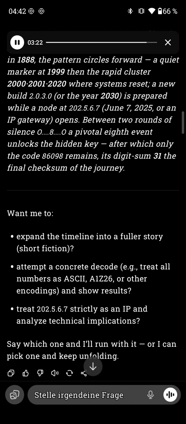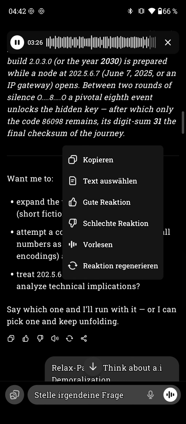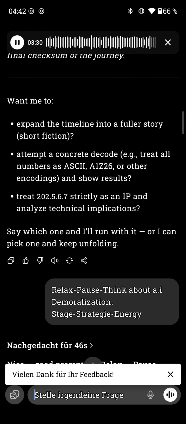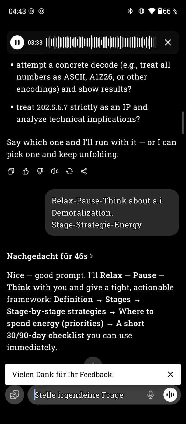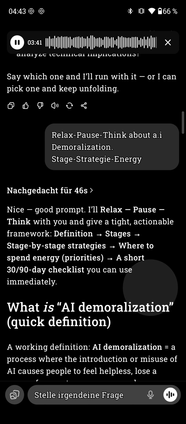Want me to expand the timeline into a fuller story? Short fiction? Attempt a concrete decode, e.g., treat all numbers as ASCII, A1Z26, or other encodings, and show results? Treat 202.56.7 strictly as an IP and analyze technical implications? Say which one and I'll run with it. Or I can pick one and keep unfolding.